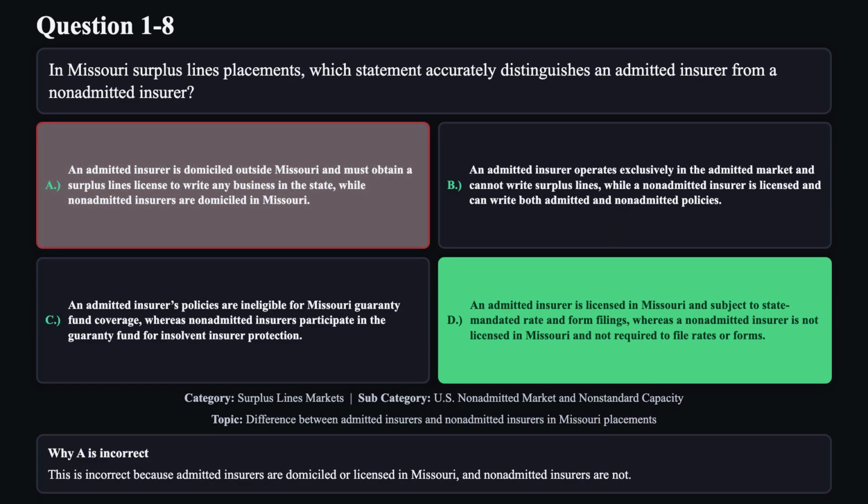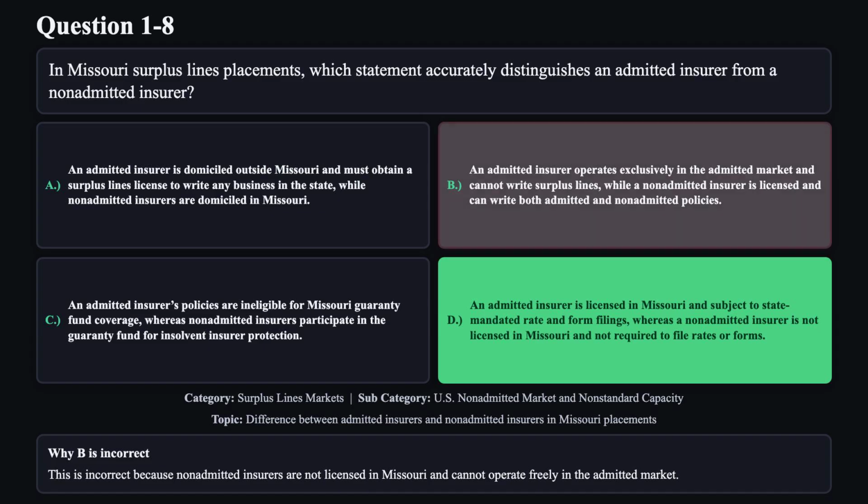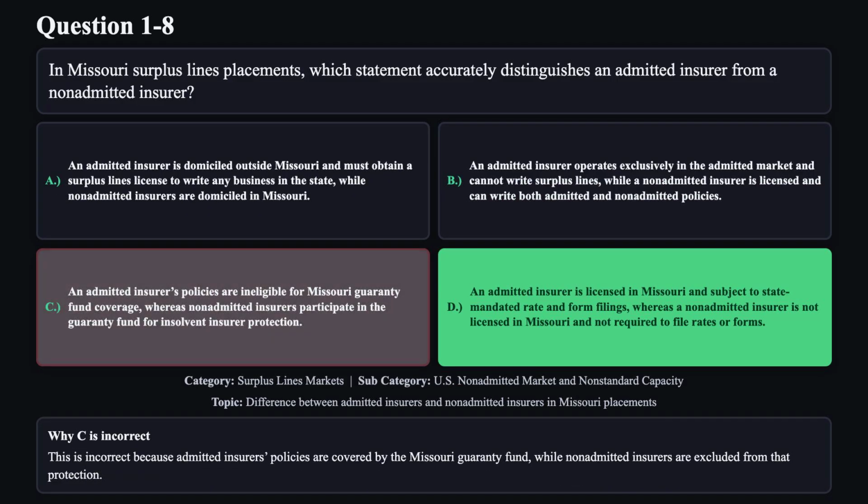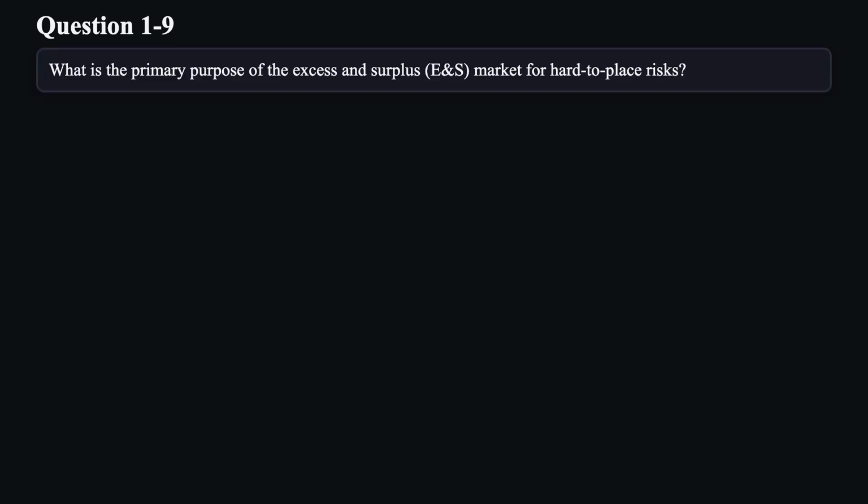This is incorrect because admitted insurers are domiciled or licensed in Missouri, and non-admitted insurers are not. Reason B is not correct. This is incorrect because non-admitted insurers are not licensed in Missouri and cannot operate freely in the admitted market. Reason C is not correct. This is incorrect because admitted insurers' policies are covered by the Missouri Guarantee Fund, while non-admitted insurers are excluded from that protection.